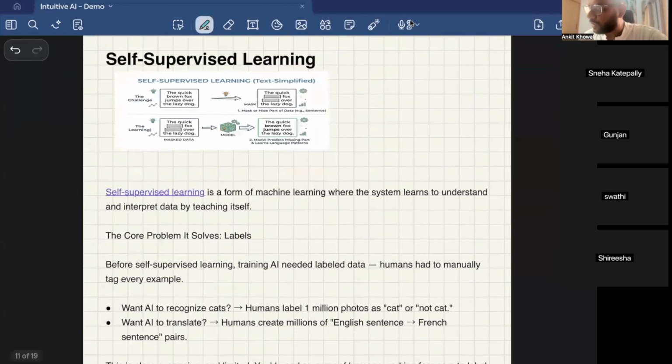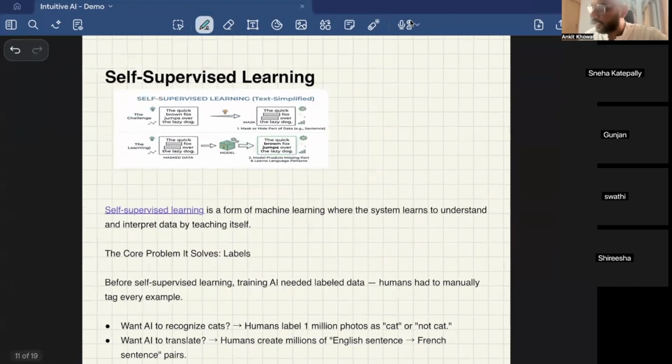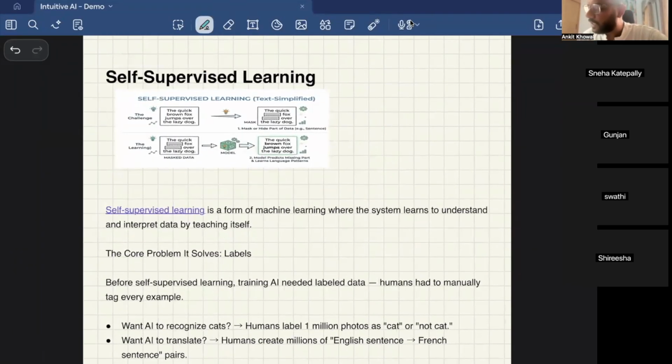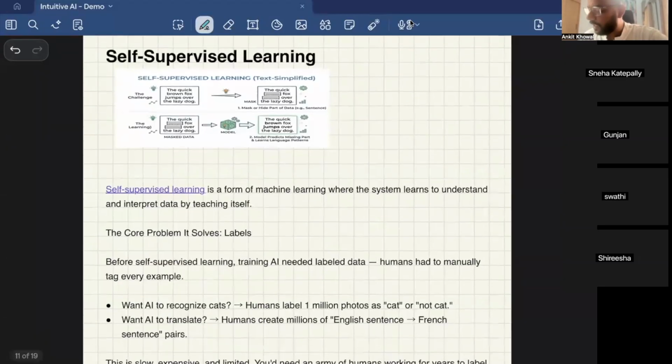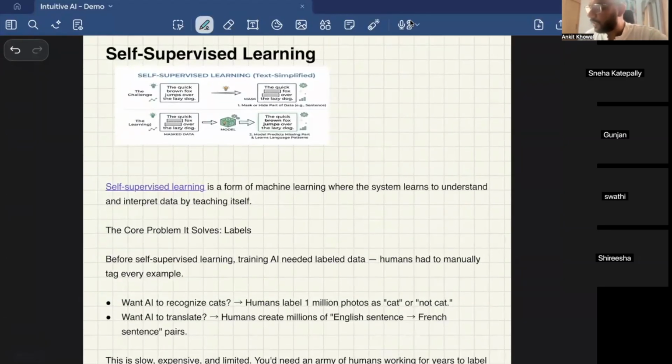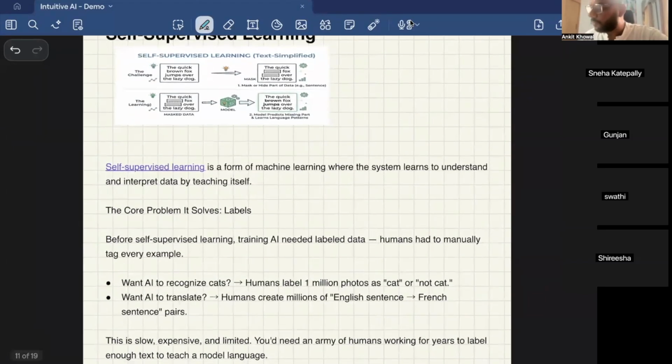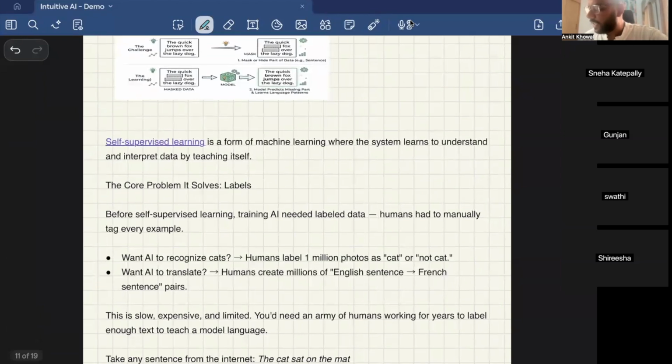Now, moving on to the next concept, which is self-supervised learning. This is a very important concept in machine learning. LLMs were possible because Google invented self-supervised learning. In the ML world before LLMs, there was a problem. Let's say you want AI to recognize cats. You would show it 100 pictures, and a human would label each picture as a cat or a dog, and then the AI would learn to say this is a cat or a dog. But human labeling is required.